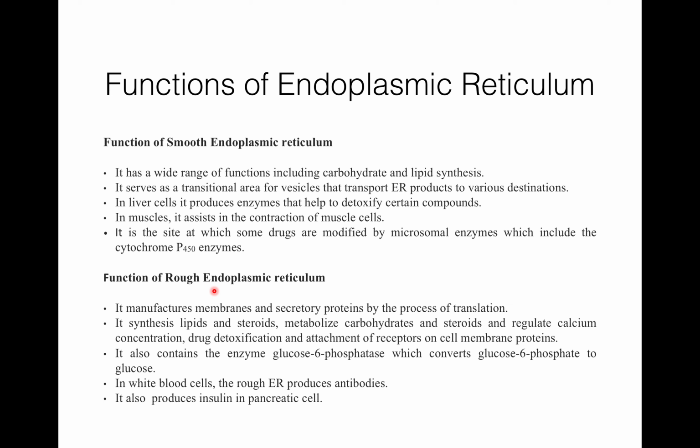RER forms the transition or transport vesicles which carry material like protein to the cisternae of the Golgi apparatus for processing. So these are the functions of rough endoplasmic reticulum.